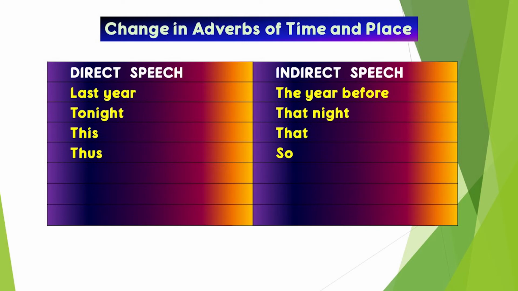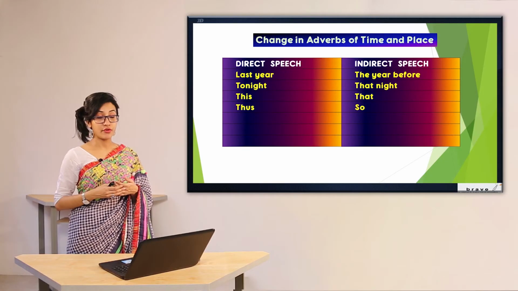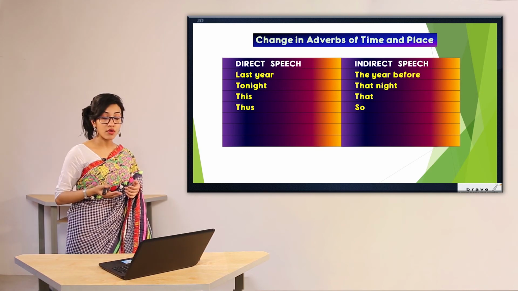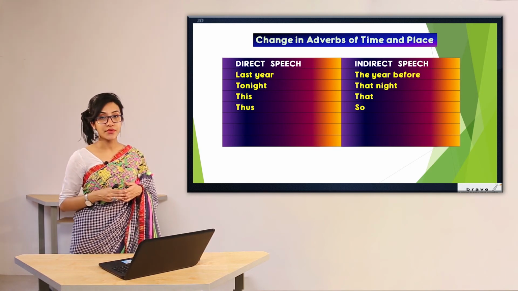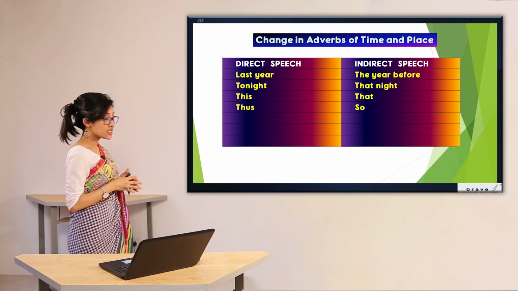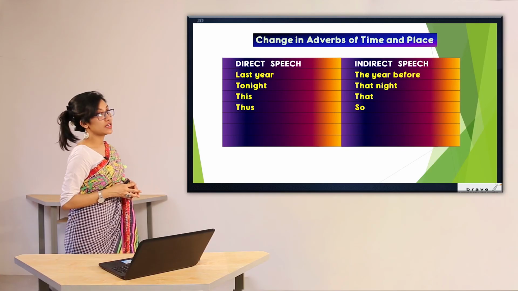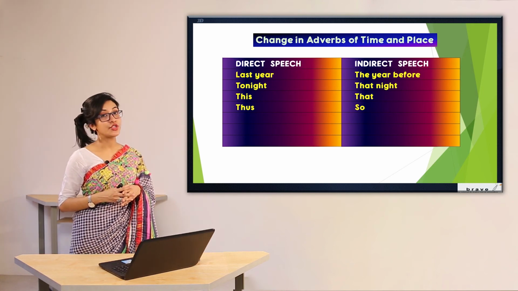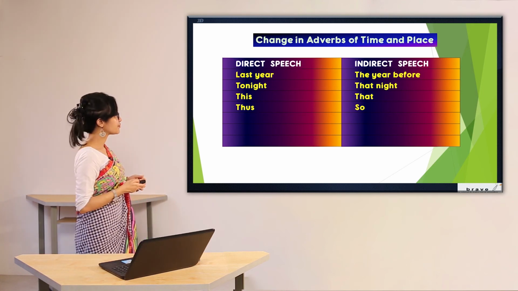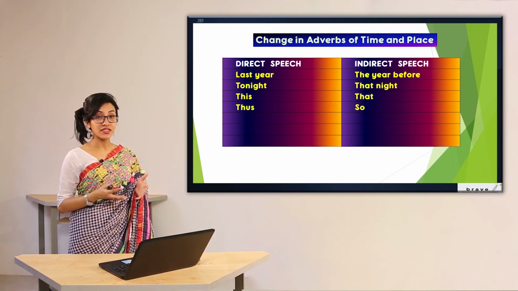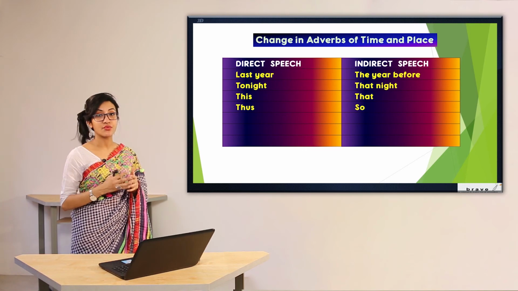So if you have last year, how are you going to change it? If you have last year in direct speech, you are going to write the year before, or you can write the previous year. If you have tonight, then it will be changed into that night. And in case of this, we are going to write that. If you have thus in direct speech, then you are going to change it into so. I think you have understood the rules well. Now let's see how it is going to be changed in case of direct speech and indirect speech.